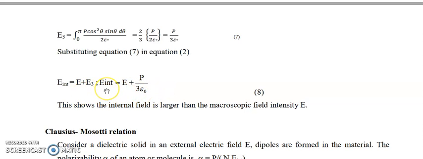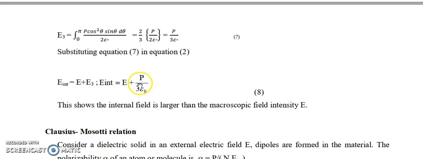The internal or local field experienced by the atom equals the total electric field plus the polarization developed in the atom divided by 3 into epsilon 0, the permittivity of free space. So this is the final expression, which gives the local field or internal field.